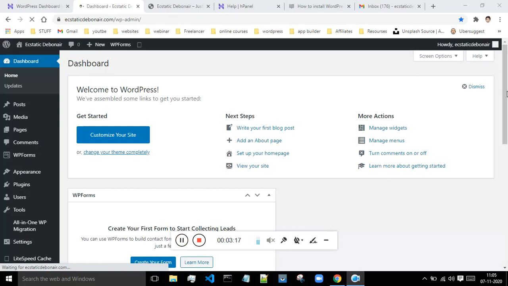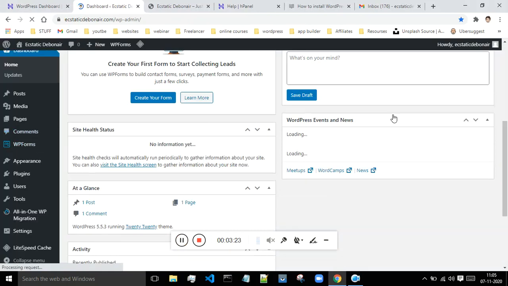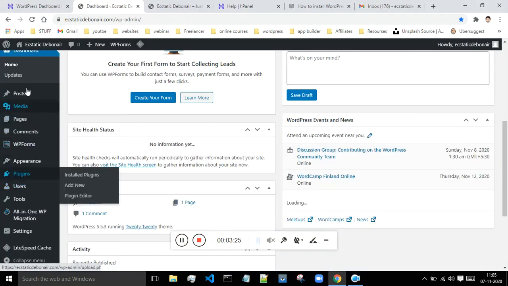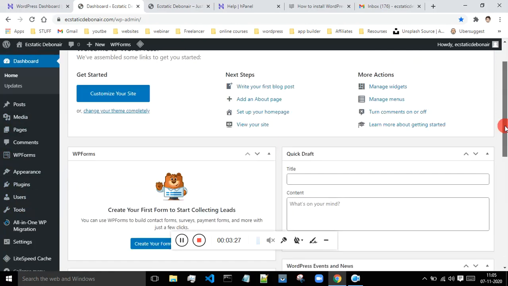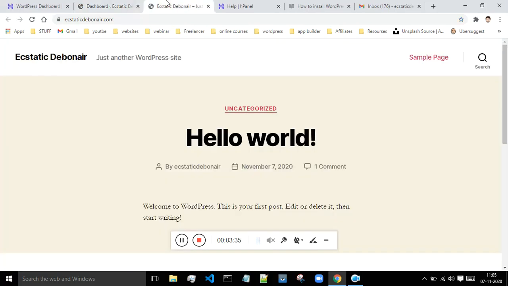Okay, so after that you will be taken to this WordPress dashboard, from where you can edit your website, install everything, install the plugins, do customization, everything will take place. Or there is one more way by which you can edit your website, or you can log in to your website. And in order to do that, let me just show you one thing.